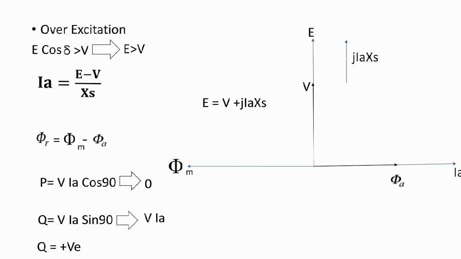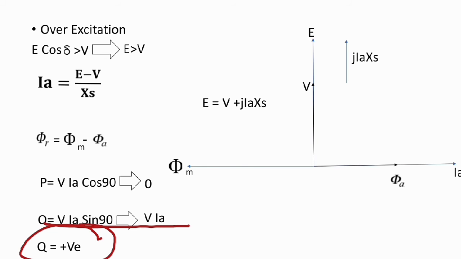So the active power is 0 in this case, and the value of reactive power is something positive. What do you mean by positive reactive power? I explained earlier. Positive reactive power means the alternator delivers reactive power to the infinite bus system. So here the positive means this.